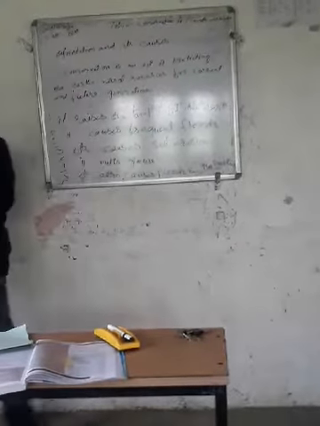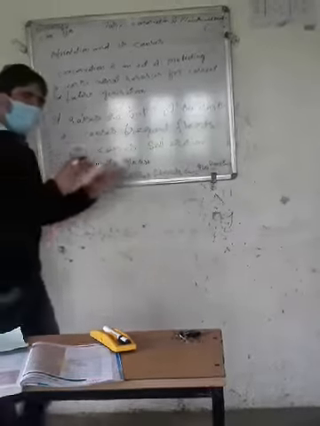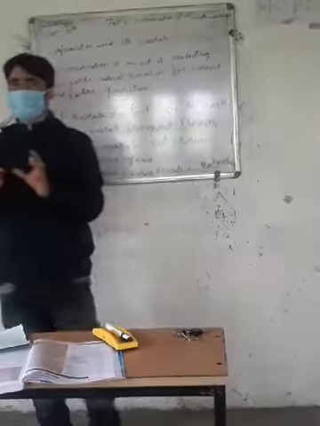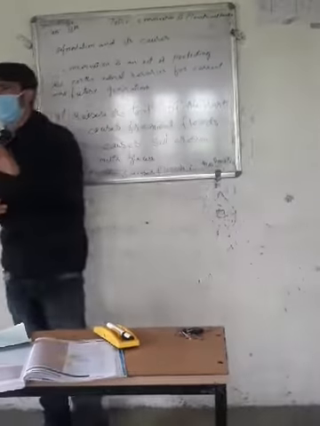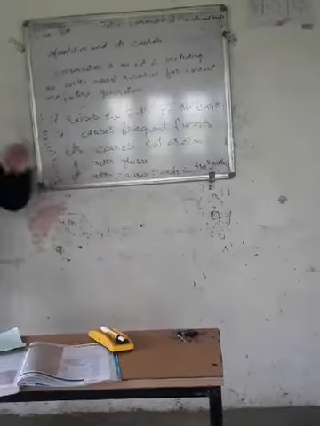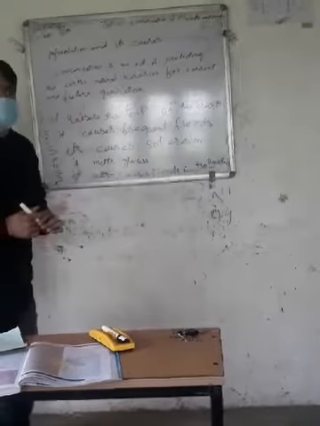So what is global warming? It is an increase in the temperature of the earth, which is called global warming or climate change.